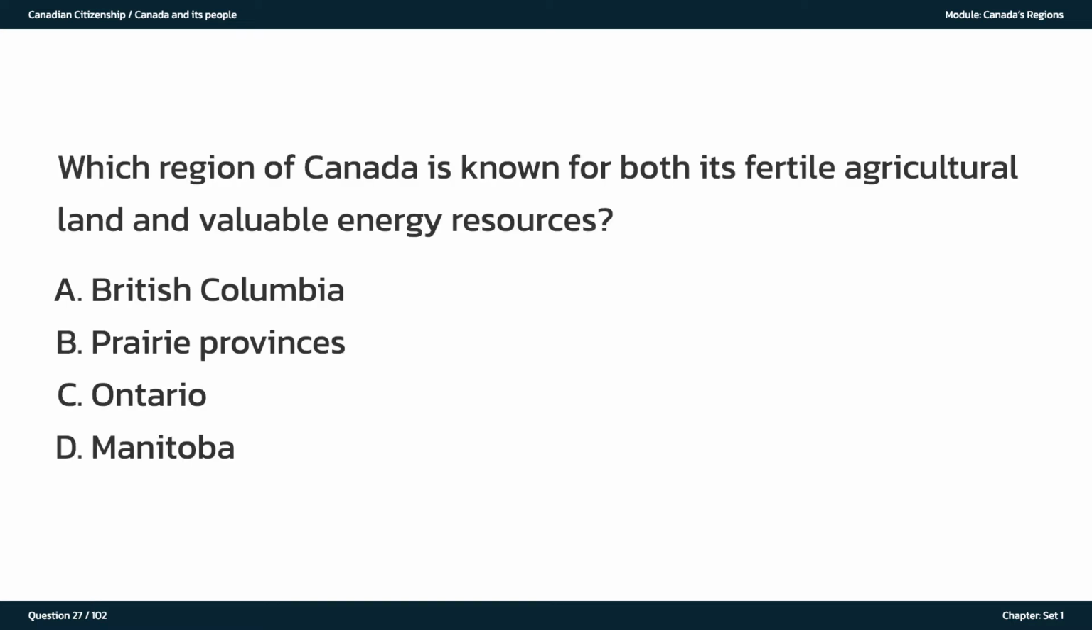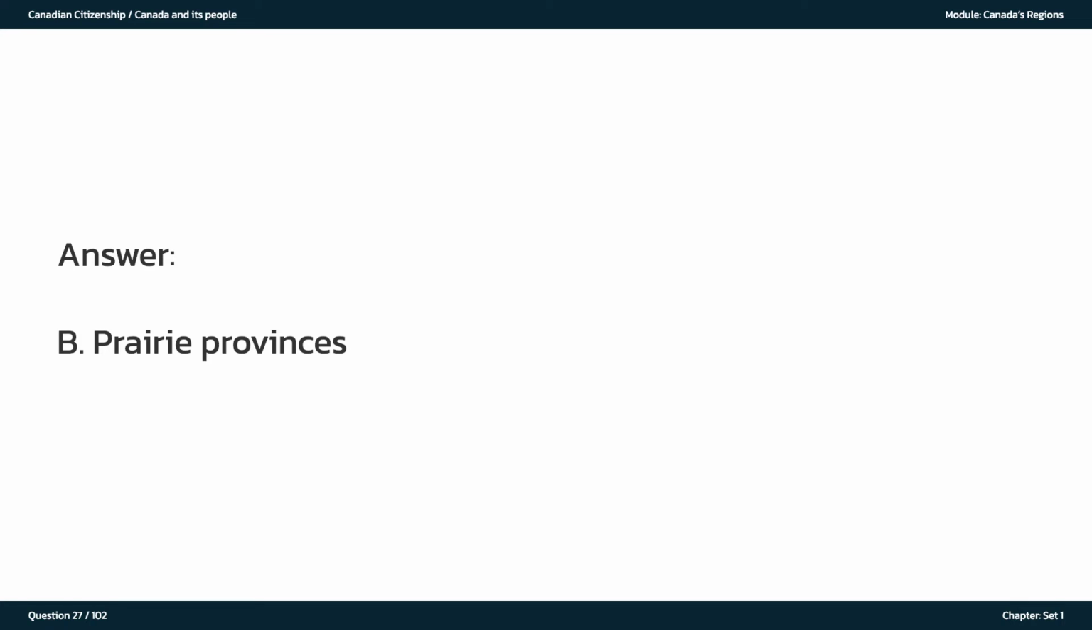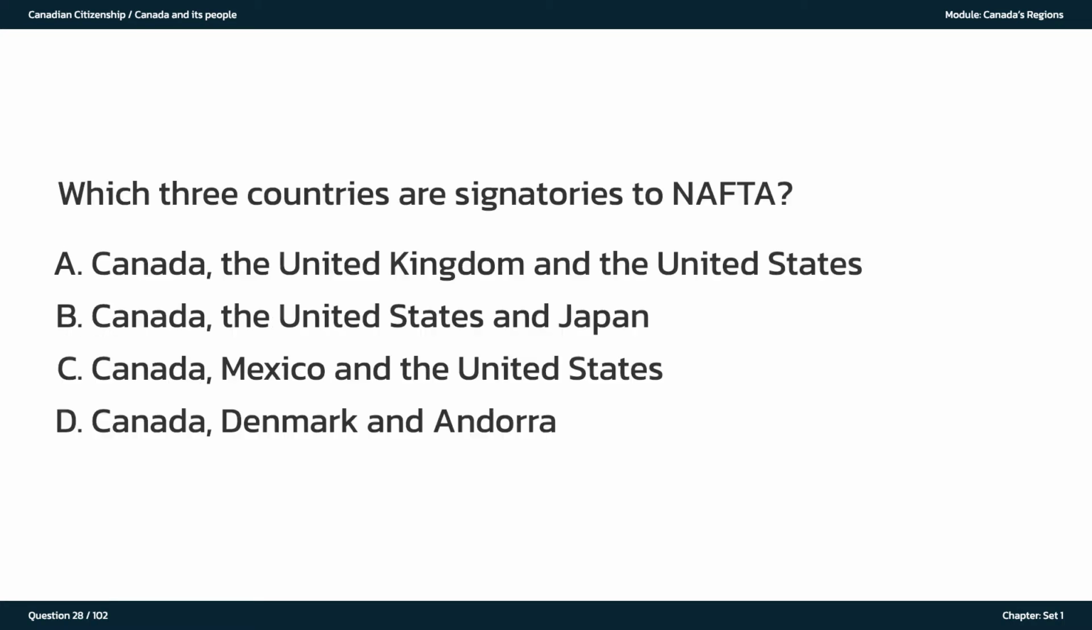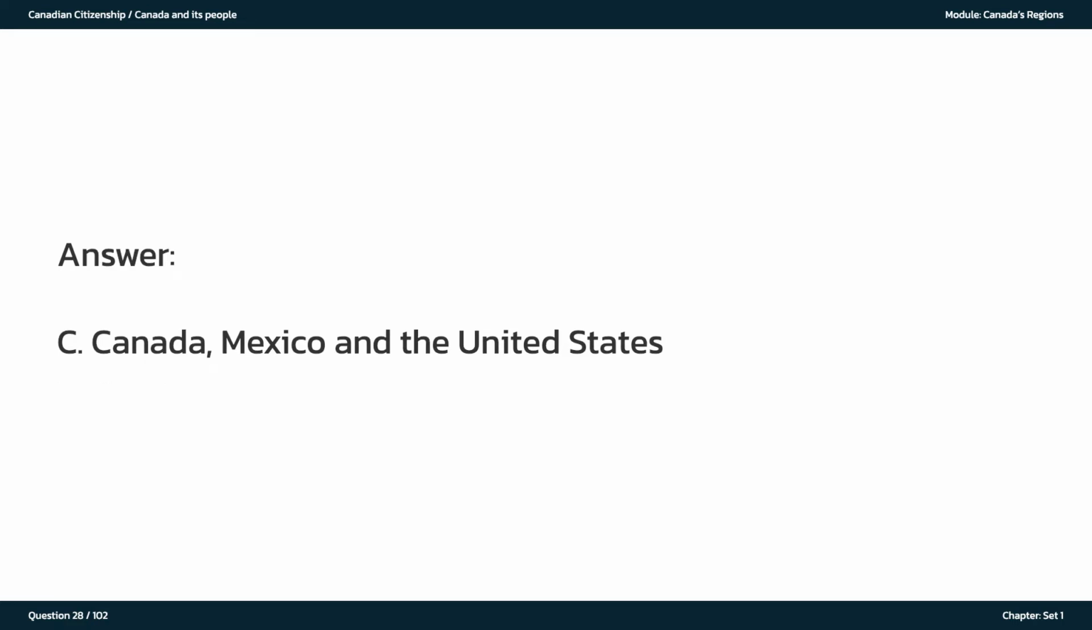Which region of Canada is known for both its fertile agricultural land and valuable energy resources? A. British Columbia. B. Prairie Provinces. C. Ontario. D. Manitoba. The answer is B. Prairie Provinces. Which three countries are signatories to NAFTA? A. Canada, the United Kingdom and the United States. B. Canada, the United States and Japan. C. Canada, Mexico and the United States. D. Canada, Denmark, and Andorra. The answer is C. Canada, Mexico and the United States.